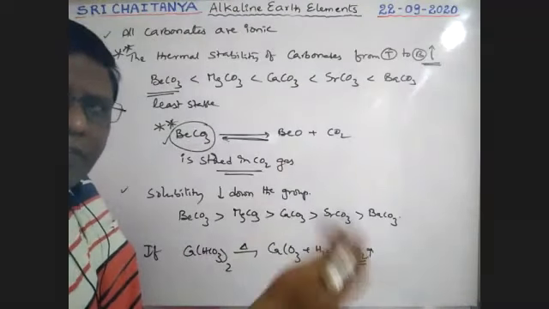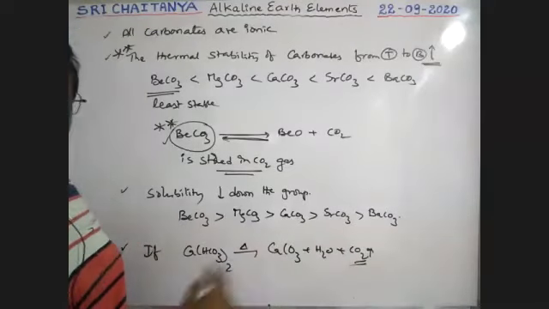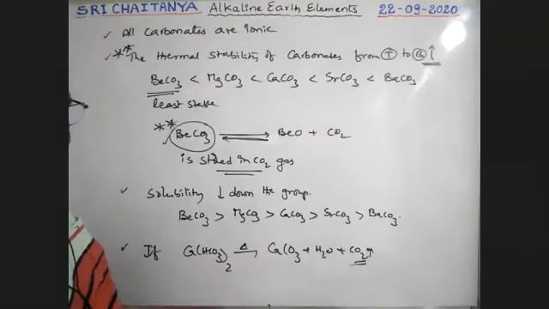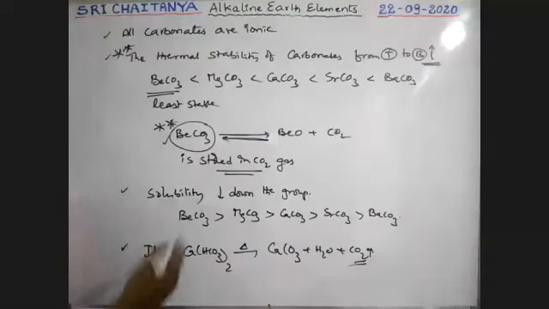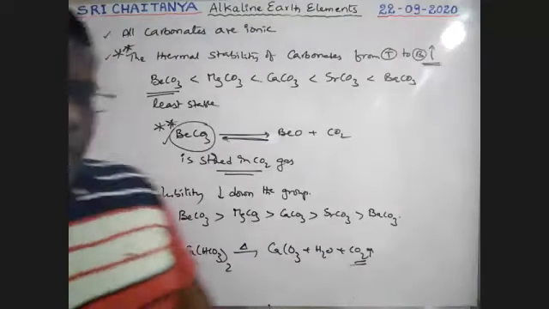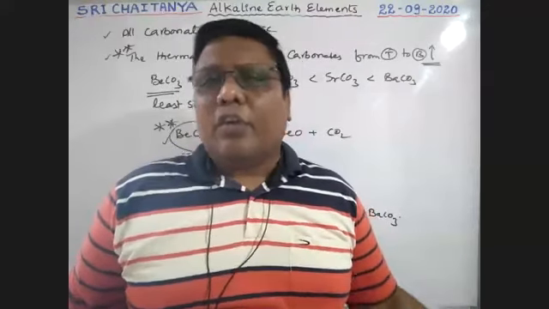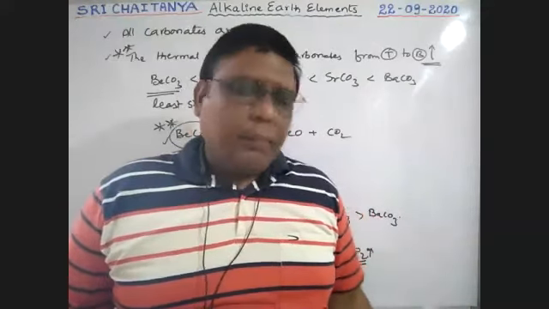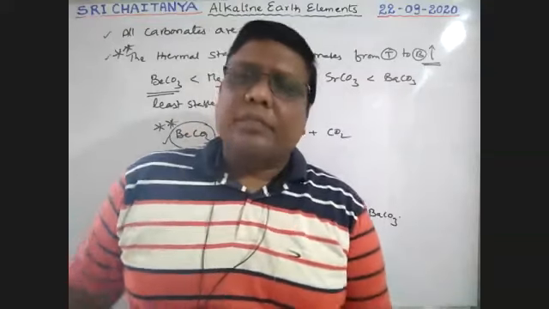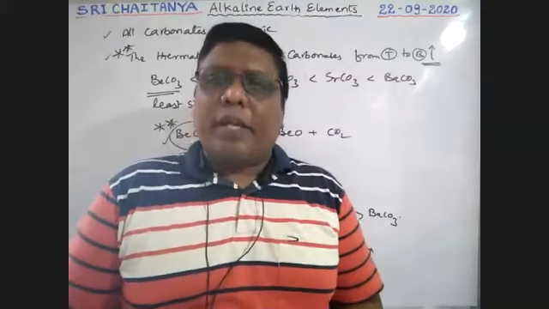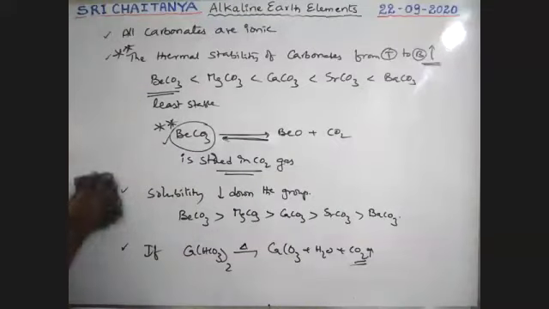Carbonates in excess carbon dioxide give bicarbonates. Both reactions are possible. All bicarbonates are soluble in water. These are the minimum points required about bicarbonates and carbonates. Next, for today's last topic, sulfates.